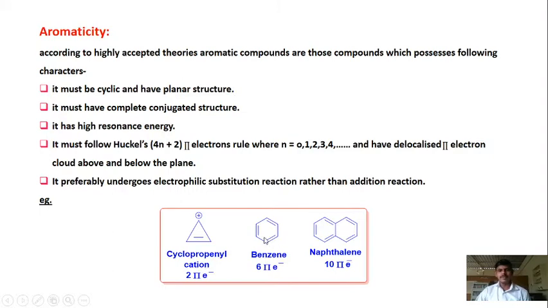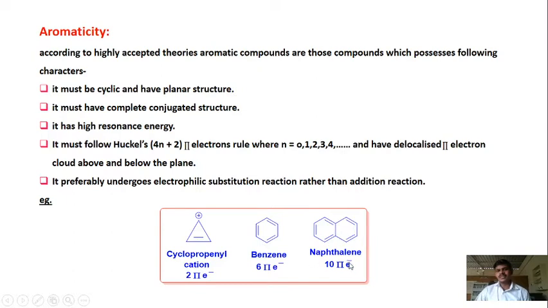Now in benzene, alternating double bonds are there. So 3 double bonds and 6 sigma bonds. Okay, alternate 3 double bonds. So each bond has 2 electrons. So 3 into 2, 6 pi electrons. So it obeys Huckel's rule as well, and it has high resonance energy as well because of its high number of resonating structures. It is planar and it is cyclic, right?